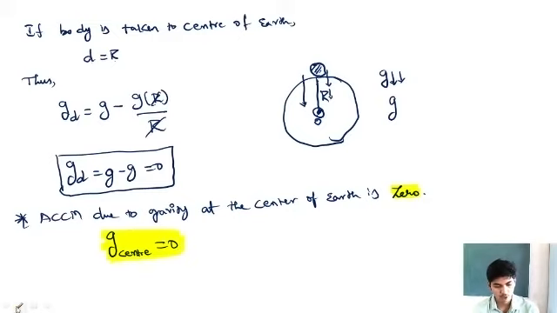Now think in the reverse direction. Suppose we start moving the body from the center of the Earth towards the surface. As we start moving the body from the center towards the surface of the Earth, acceleration due to gravity goes on increasing. Look, if we come down from the surface, what happens to the acceleration due to gravity? It decreases. I'll write it in the next slide.